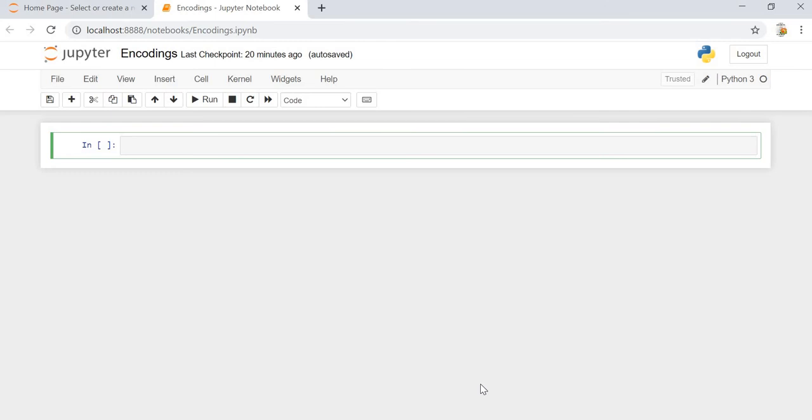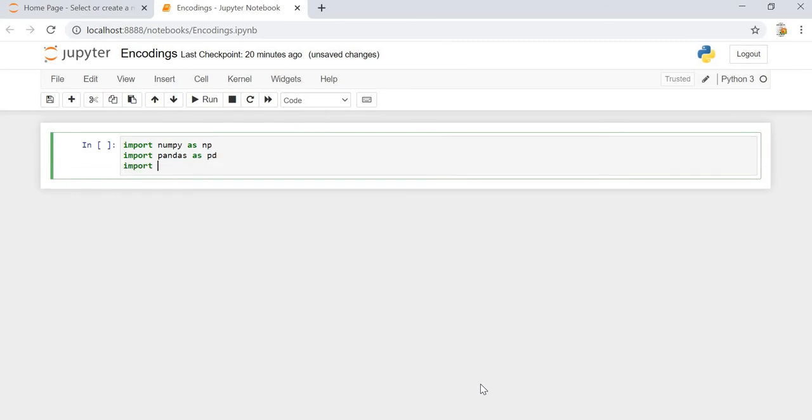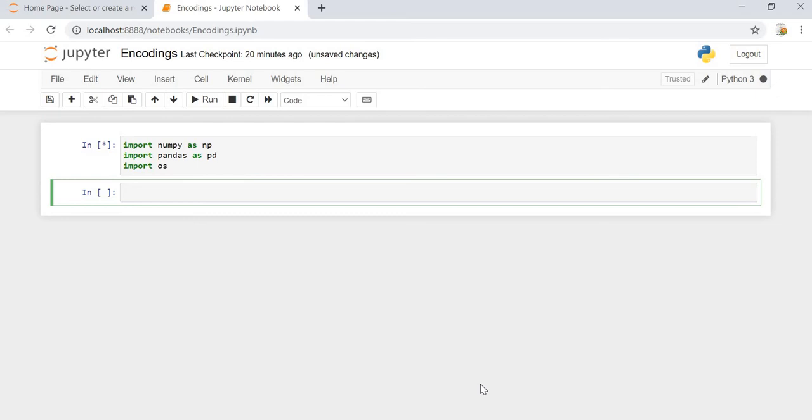Alright, so here we are in the Jupyter notebook. Now let's get started. So we will be importing NumPy, then pandas, then OS. Now I have prepared some dummy data for our testing purpose. We will be using that data only.